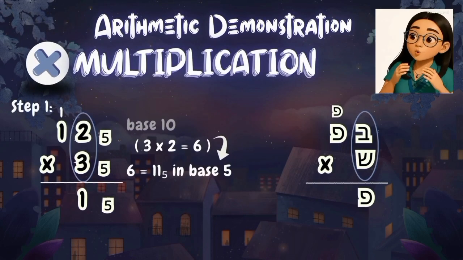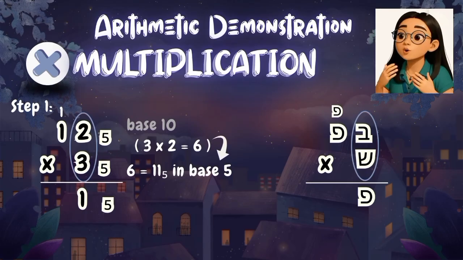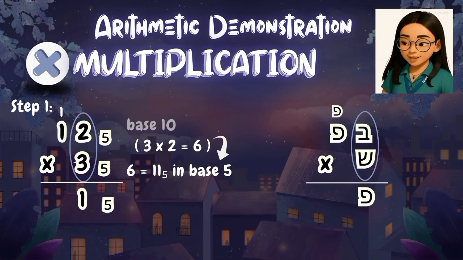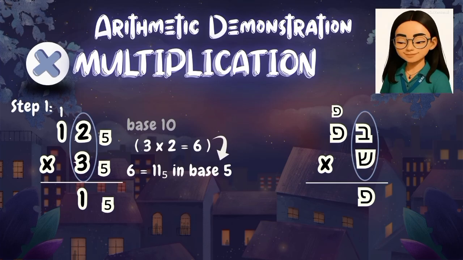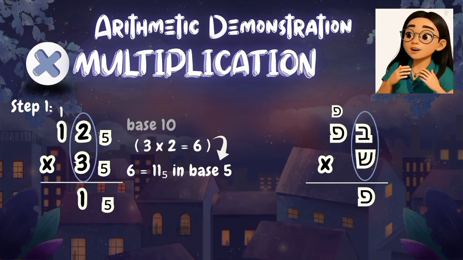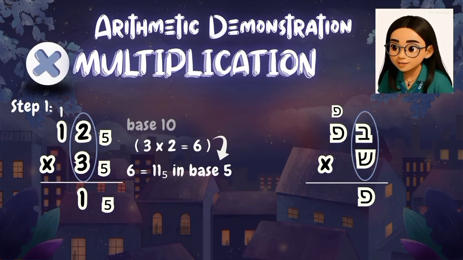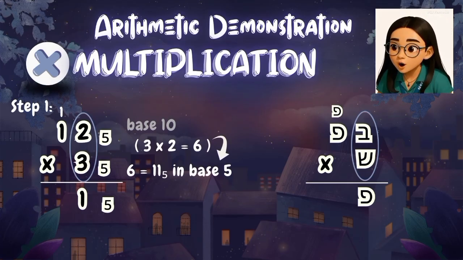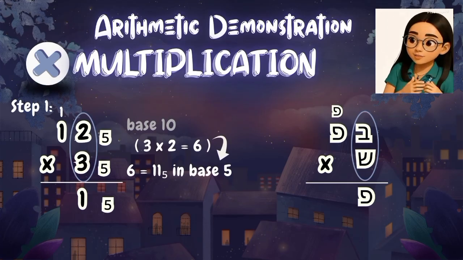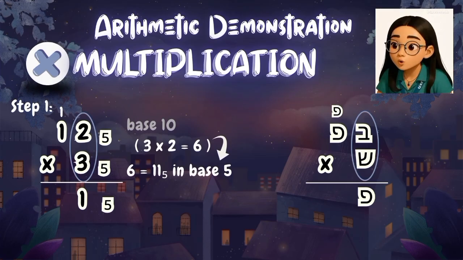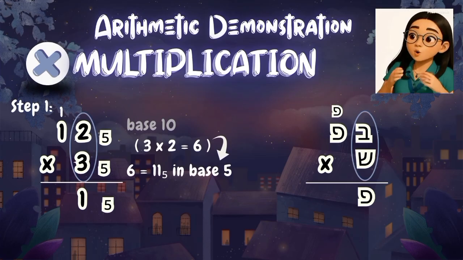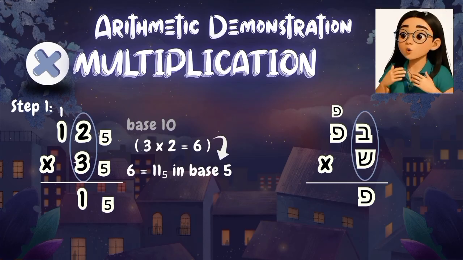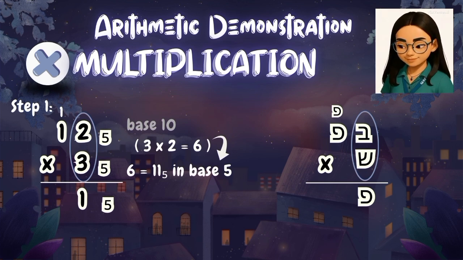For the multiplication, let's start by discussing this example. Here, we have 12 in base 5, also known as Lumo Cora, multiplied by 3 in base 5 or Nexo. For the first step, we multiply Nexo and Cora, which is 3 times 2 equals 6 in base 10. However, 6 in base 5 is equal to 11, also known as Lumo Lumo. Since we have 11, we write down 1 and carry over 1.